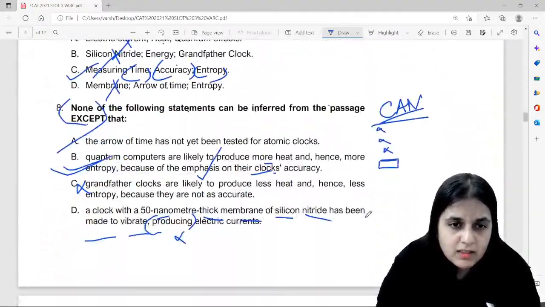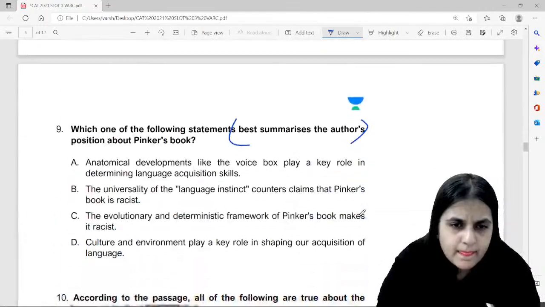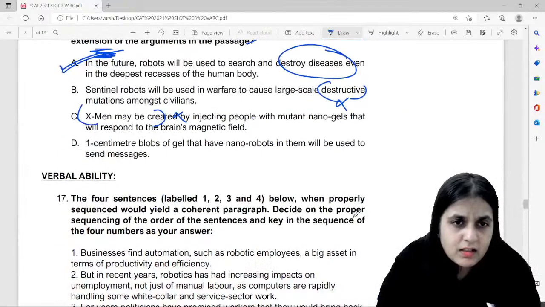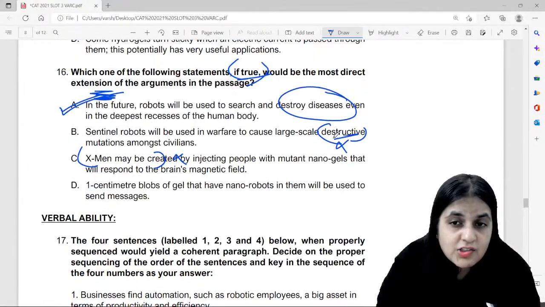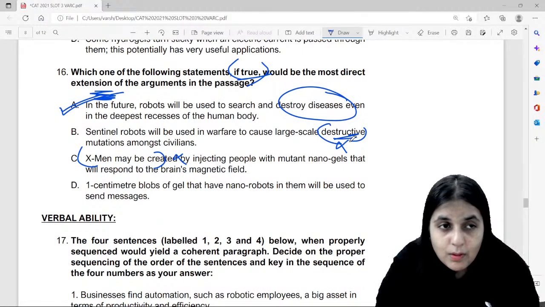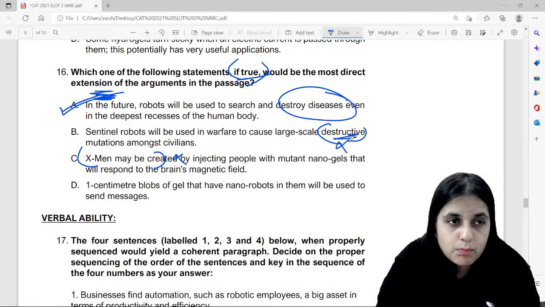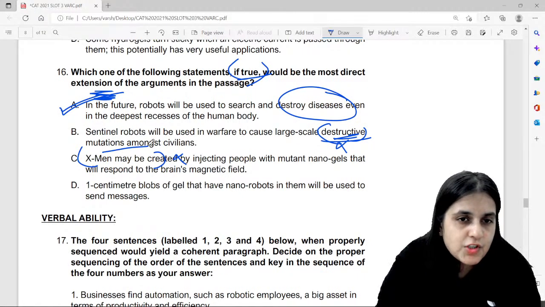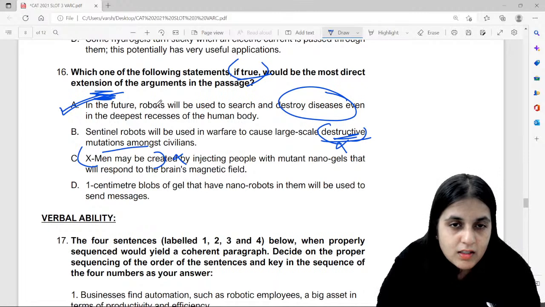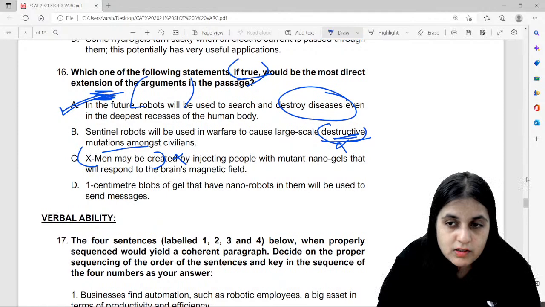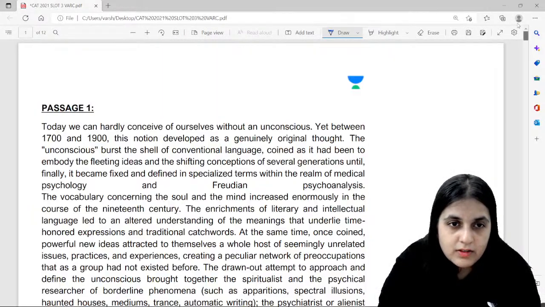Why not B? Last one. Destruction, but then the author wouldn't say that he's in love with it, right Rakshit? The author clearly says that I'm in love with the idea and it's going to really help the human body and it's going to help destroy diseases. Large scale destructive mutations would be a bad thing then. Then the author wouldn't be in love with that, and that wouldn't be an argument given in the passage. Got it, Rakshit? Clear? Okay, let's go.